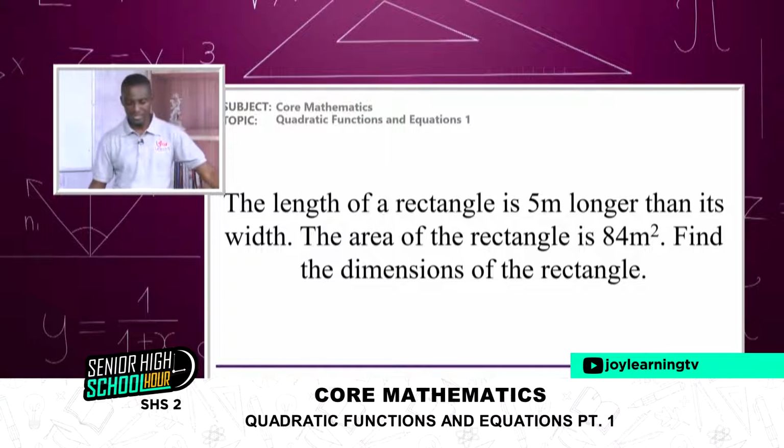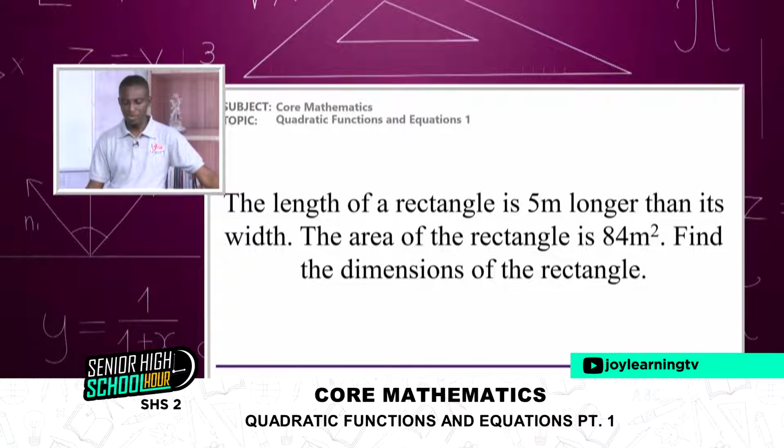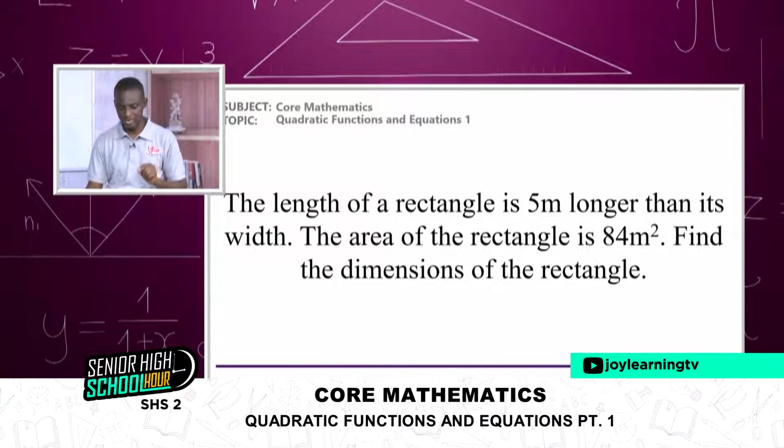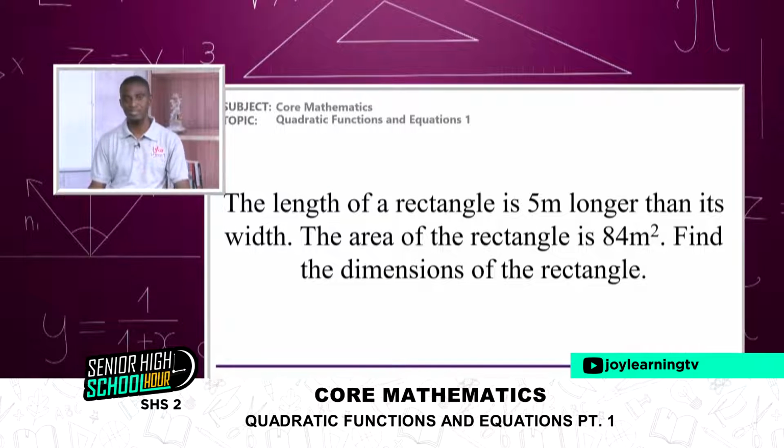Our next question is this. The length of a rectangle is 5 meters longer than its width. The area of the rectangle is 84 meters squared. Find the dimensions of this rectangle.